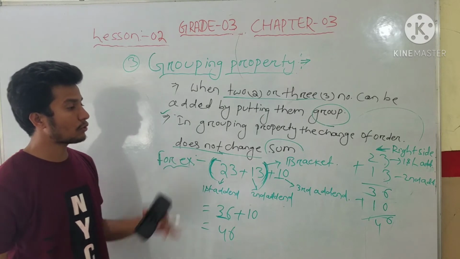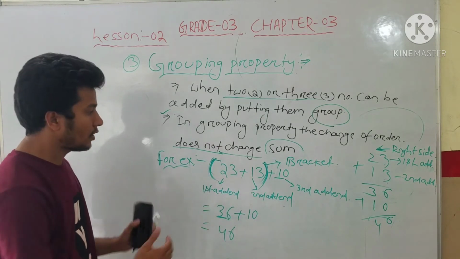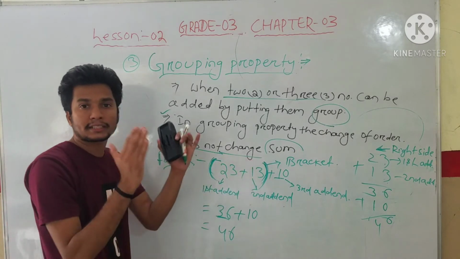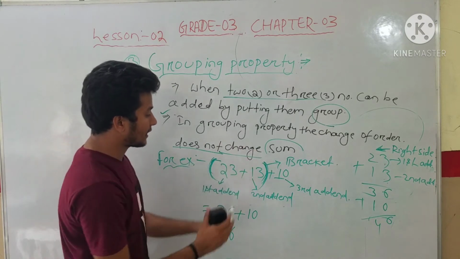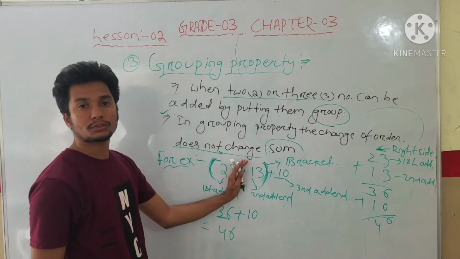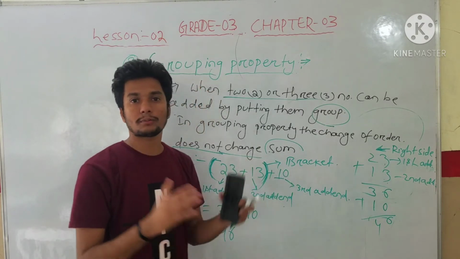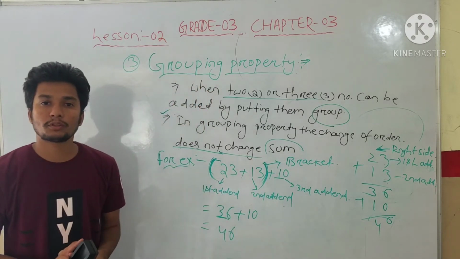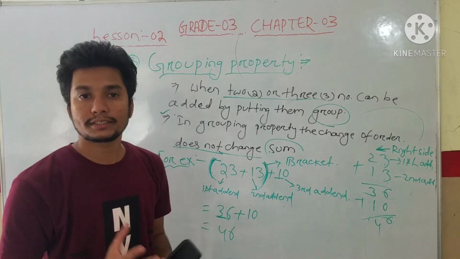Now, students, what will we do? Now we will change the order of the addends. The first two addends we group. Now what do we do in the second step? The first addend we keep separate, and the second and third addends we add. Now we have to check whether the result is the same or not.